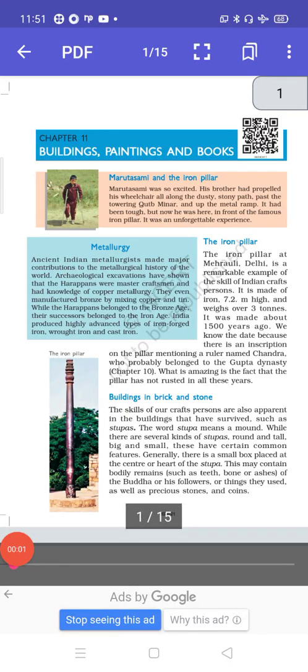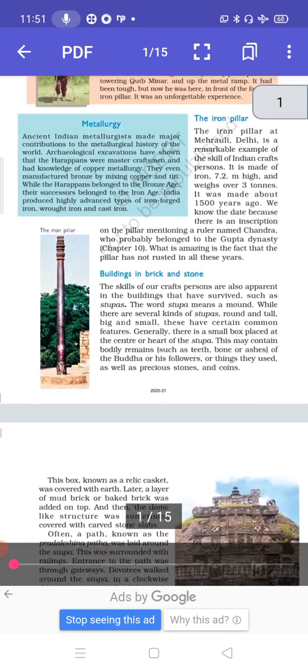Good morning, class 6. We have started chapter 11 of your history book, Buildings, Paintings and Books. In the previous class, we talked about metallurgy, how it developed in India. We have the example till date, the iron pillar at Mehrauli in Delhi.